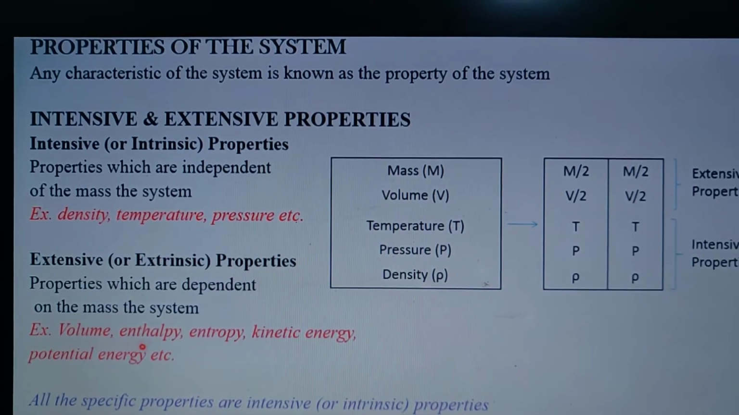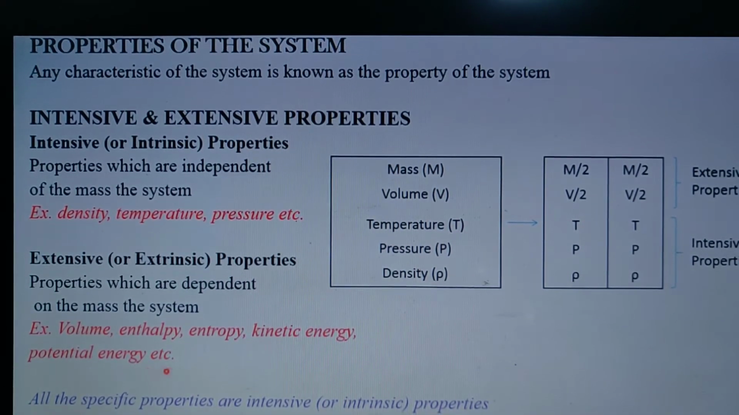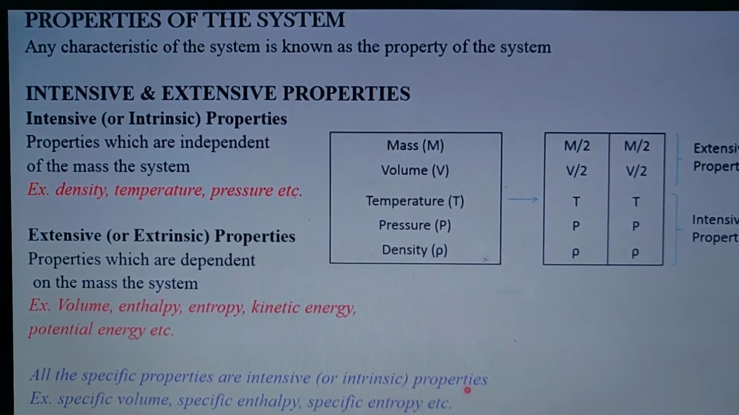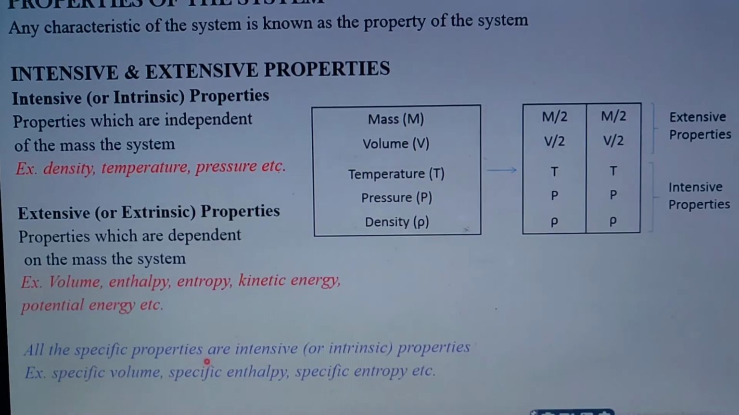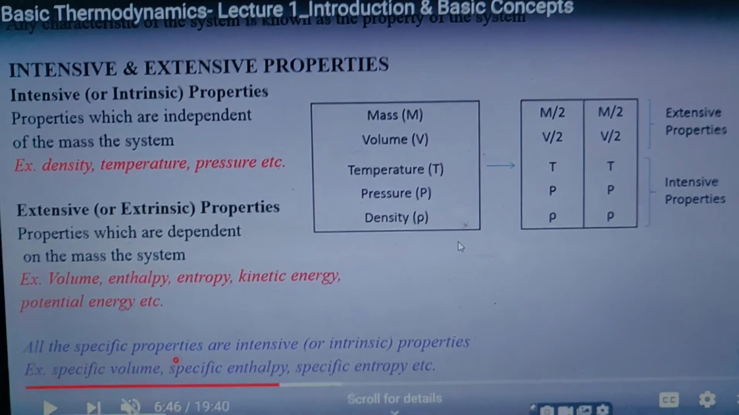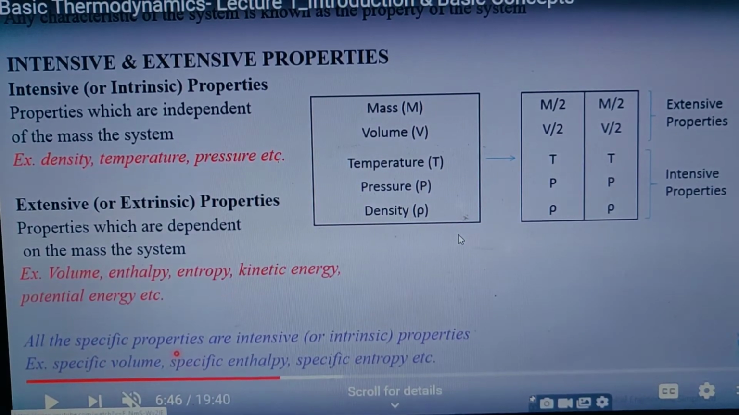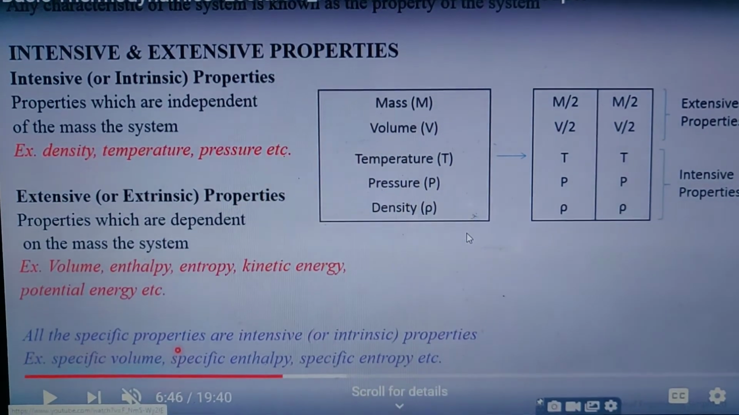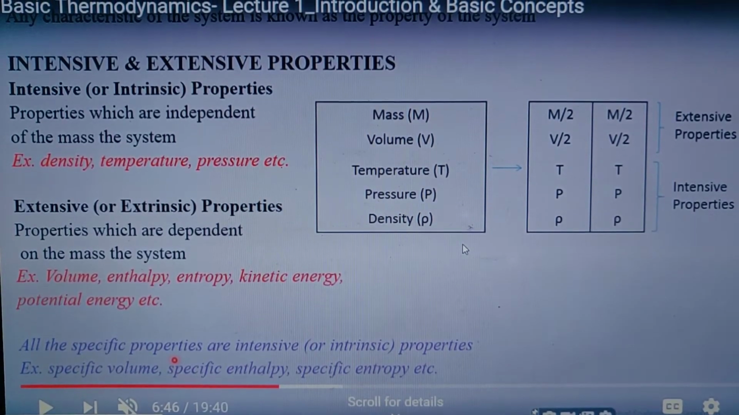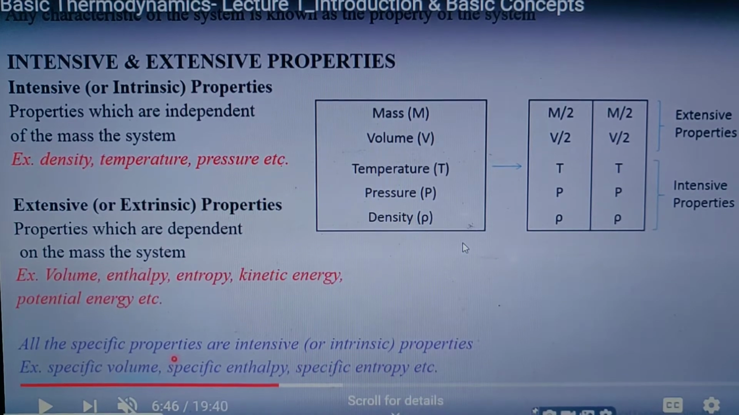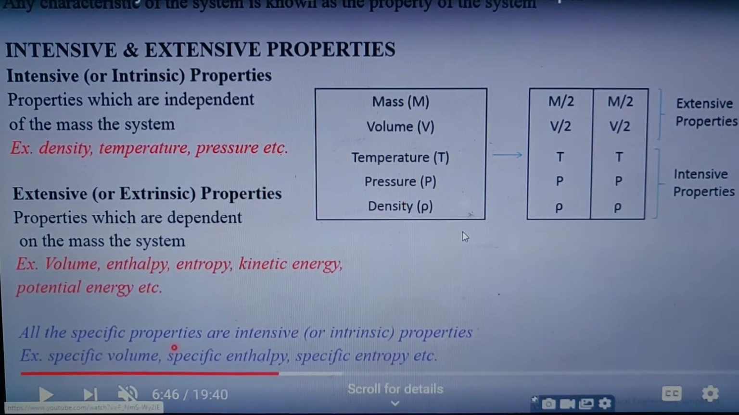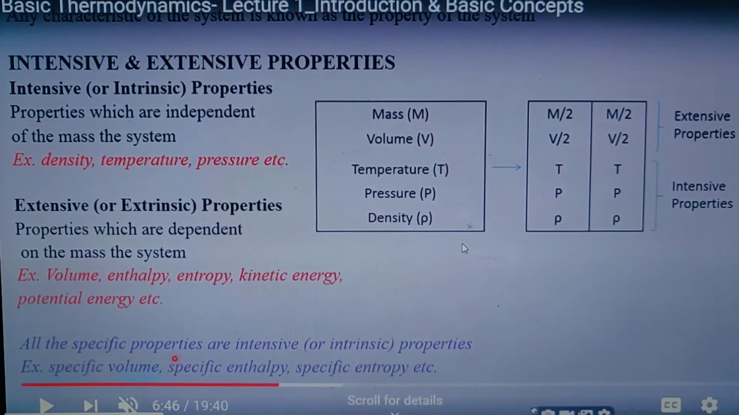Similarly, extrinsic properties, that is Ex, are those which are dependent on the mass of the system. For example, volume, enthalpy, entropy, kinetic energy, potential energy. Even all the specific properties are intrinsic properties. For example, for volume, if you add the word specific before it, then it is known as specific volume, specific enthalpy and specific entropy, and those are also intrinsic properties.